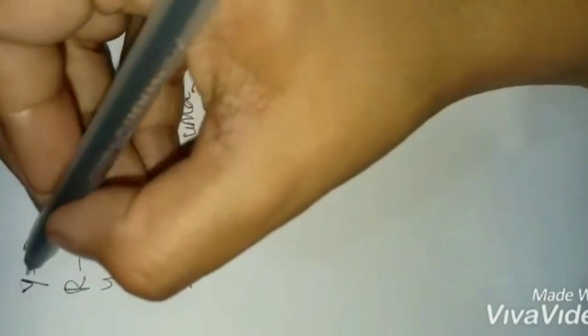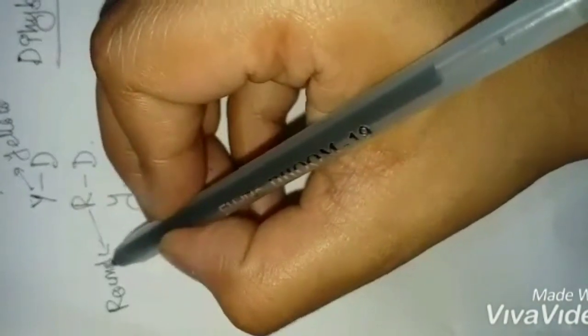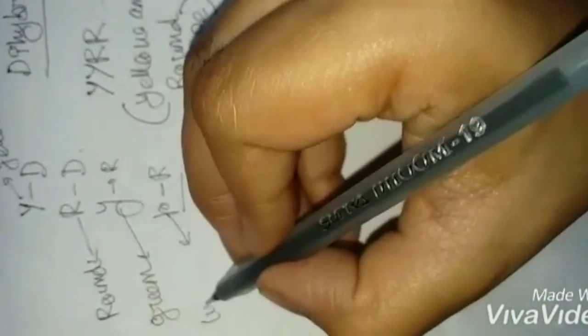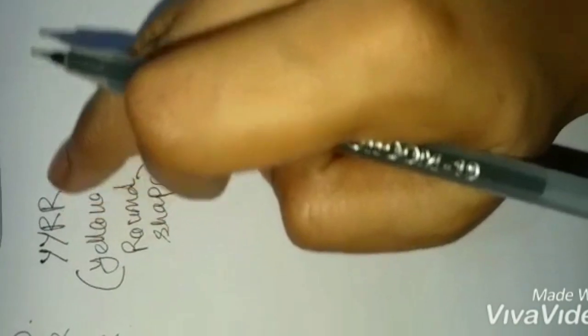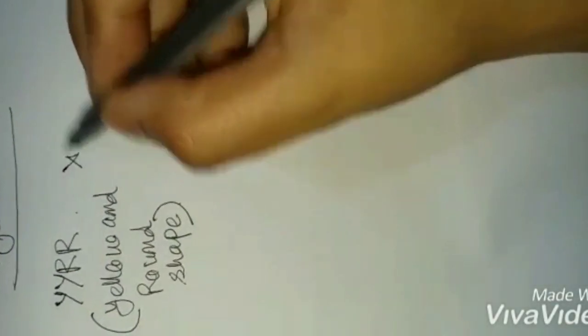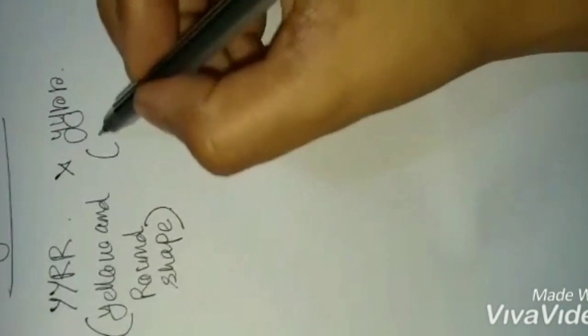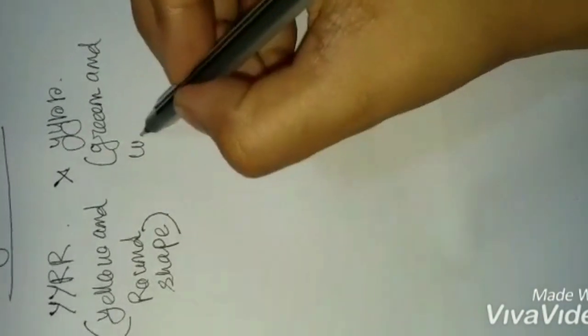Capital Y means yellow color, capital R means round shape, small y means green color, and small r means wrinkled. So now we are crossing the capital Y, capital R with the recessive one, small y, small r, that is green in color and wrinkled seed.